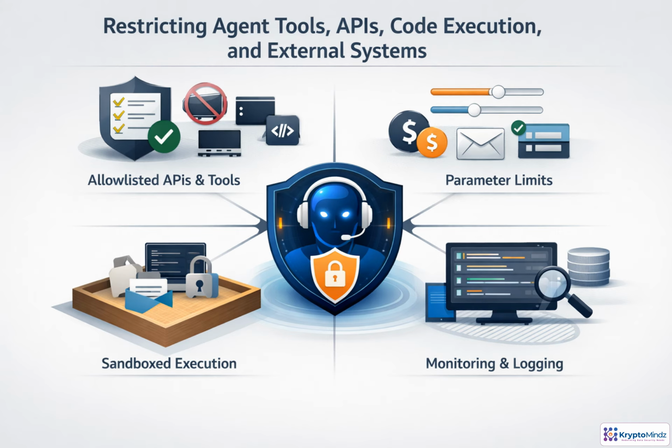Once an agent can send email, run code, query databases, or call APIs, it has crossed from advice into action. Every tool call should be treated as a controlled transaction. Start with allow-listed capabilities, then constrain the parameters: who can be emailed, what repositories can be changed, and how much money can move. Run risky work in sandboxes with isolated credentials. Finally, log intent, inputs, outputs, and outcomes, so every action is traceable and enforceable.